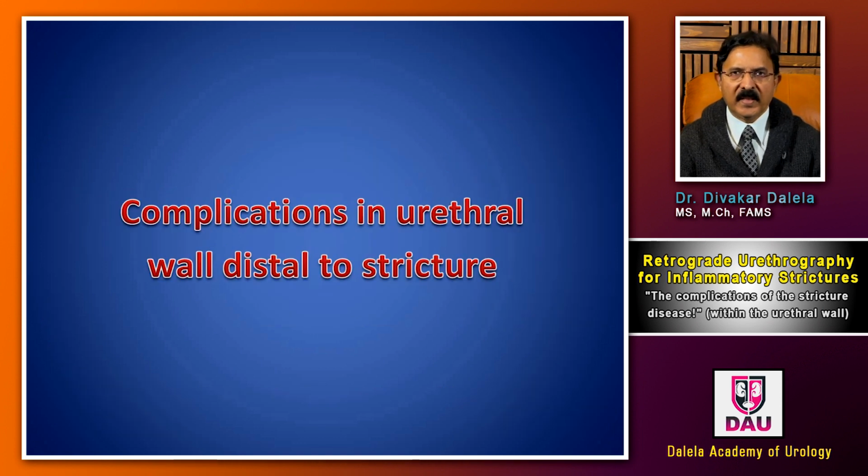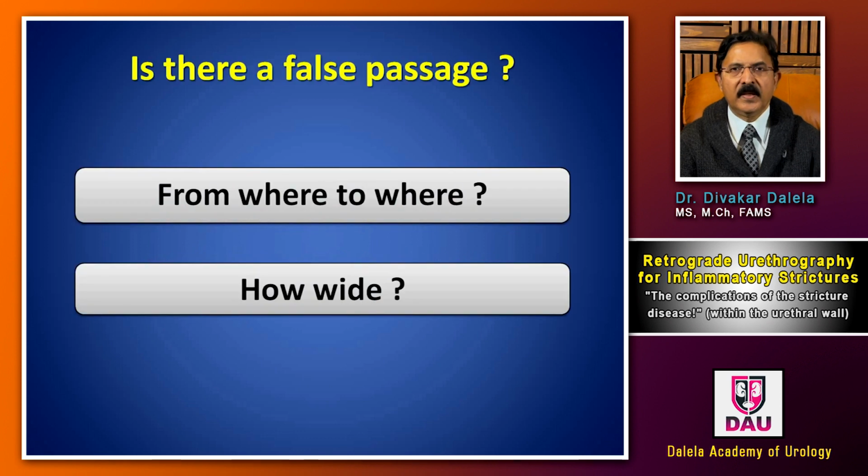Let me talk about them one by one. Complications in the urethral wall distal to stricture. When I say distal, I am referring to the anatomical perspective. Distal to stricture, the complication that one can have is a false passage. When you see a false passage, you are expected to define its presence from where to where. You also have to comment upon the width of the false passage, because the wider the false passage, the longer it will take to heal.